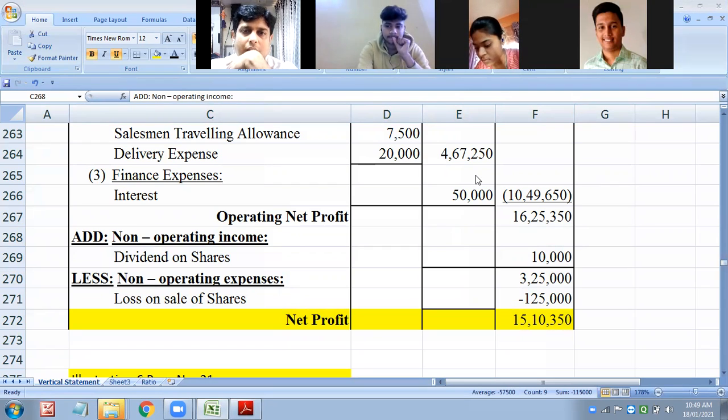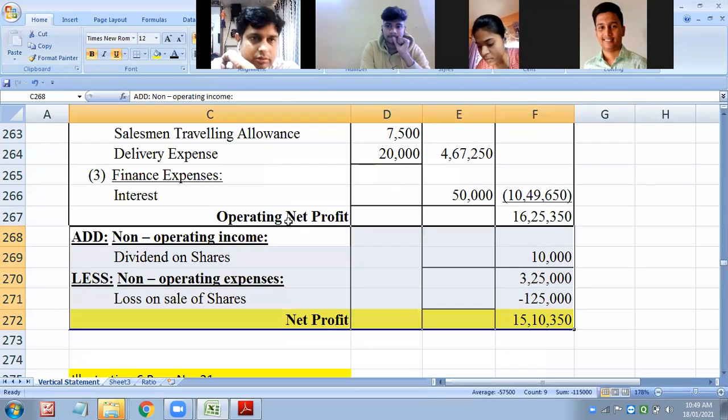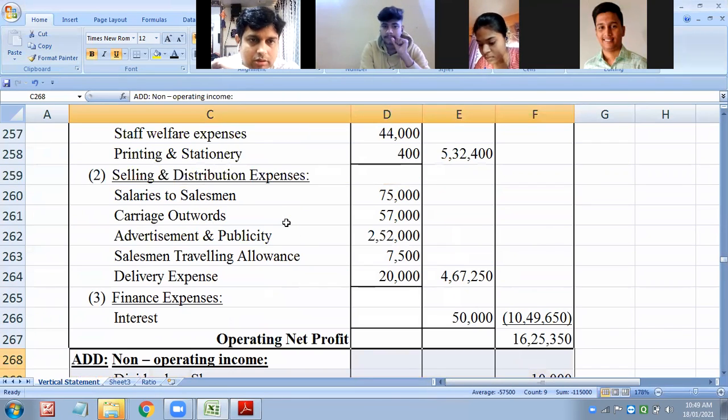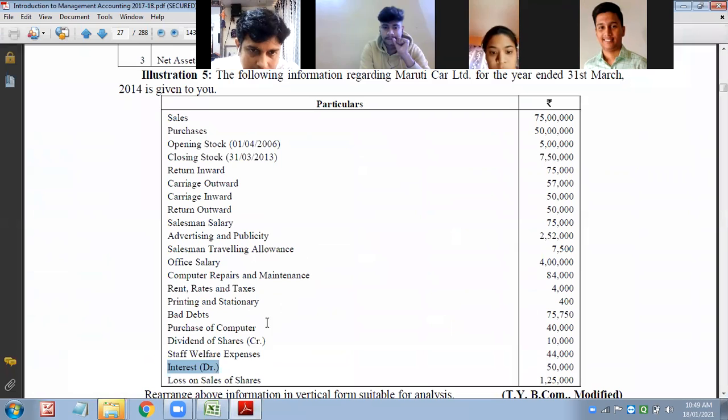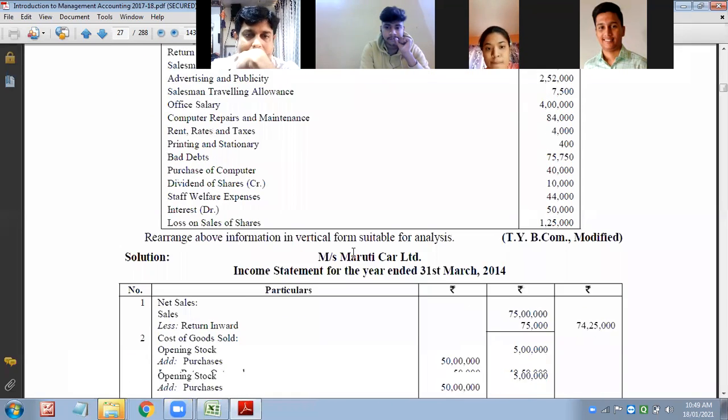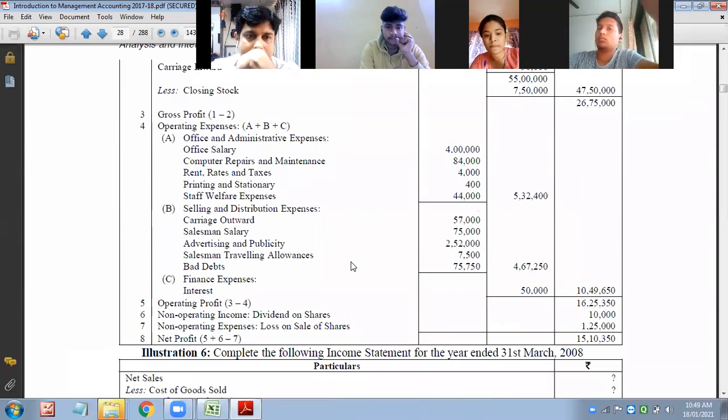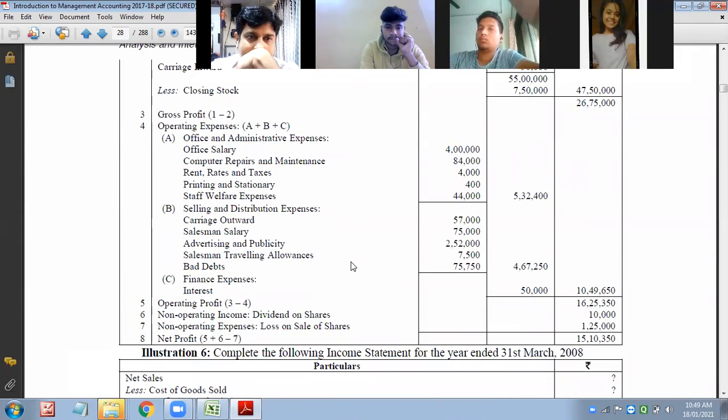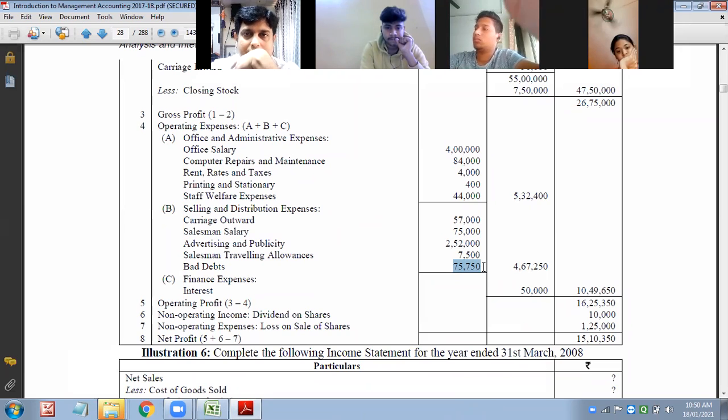They have not taken Aryan. We should take it as only purchase of computers will not come. 75,750. Yeah. Selling and distribution.